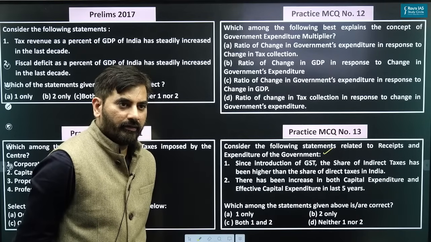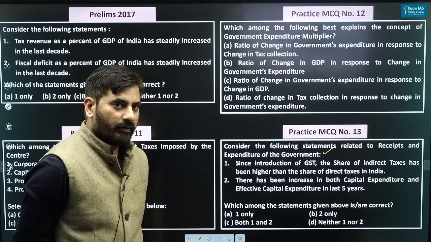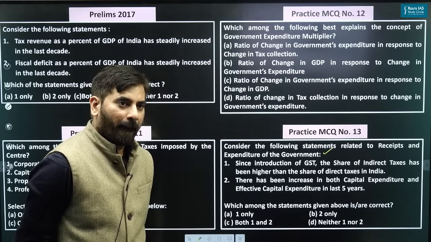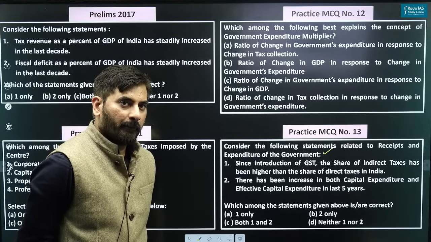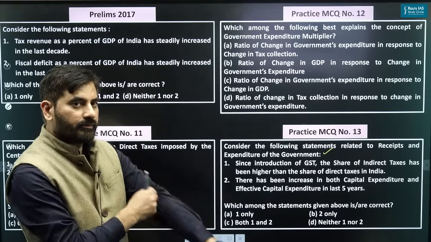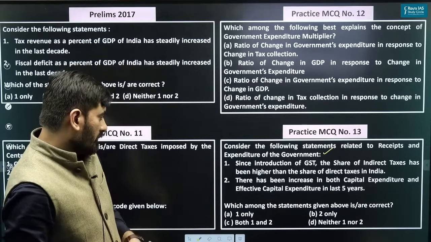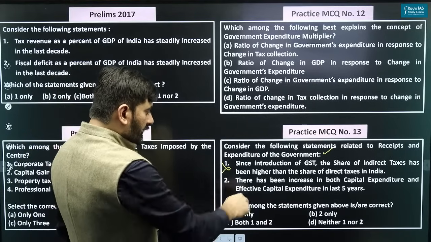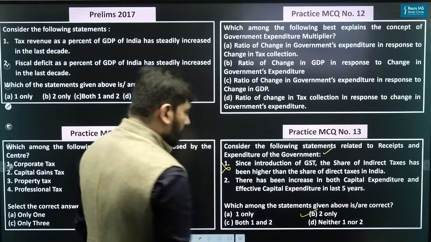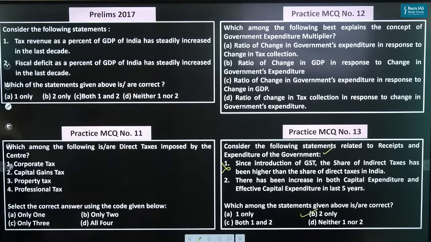What do you think it is? This is incorrect. There has been increase in both capital expenditure and effective capital expenditure in last 5 years. Yes, answer is 2. Good.